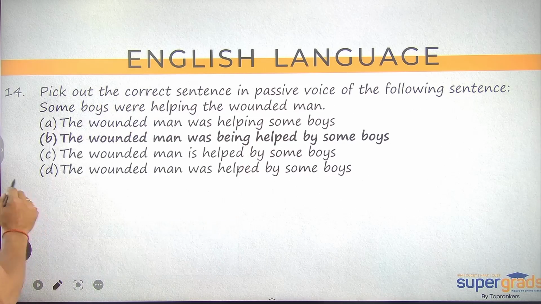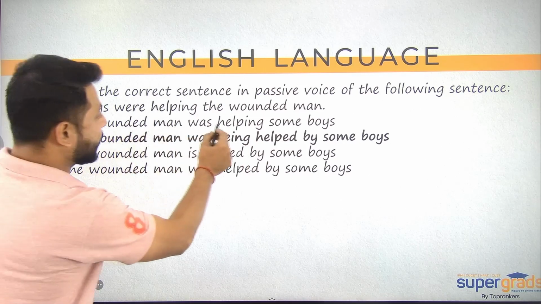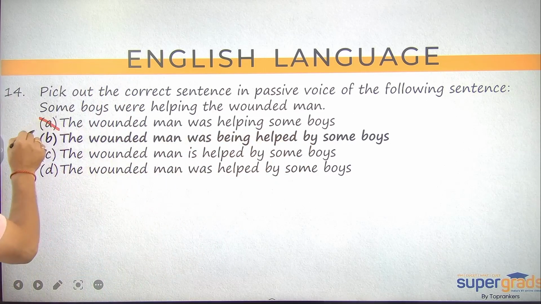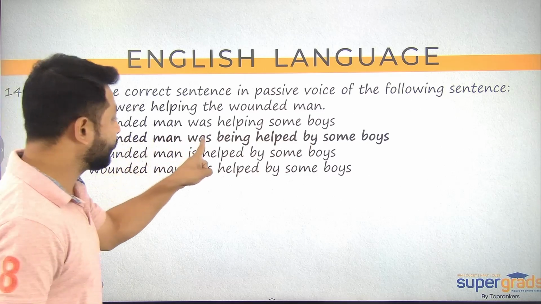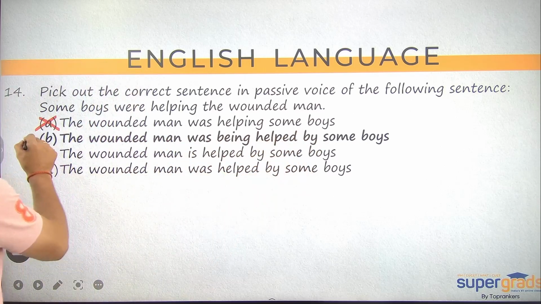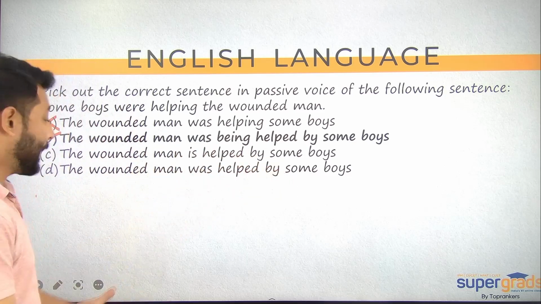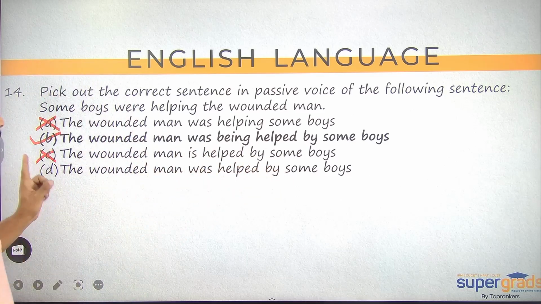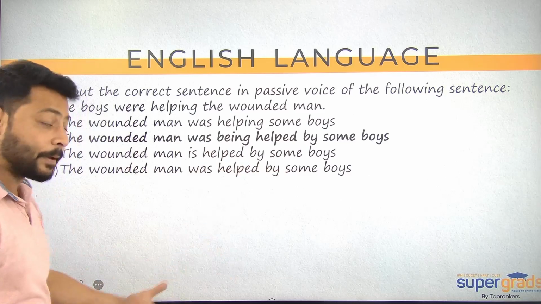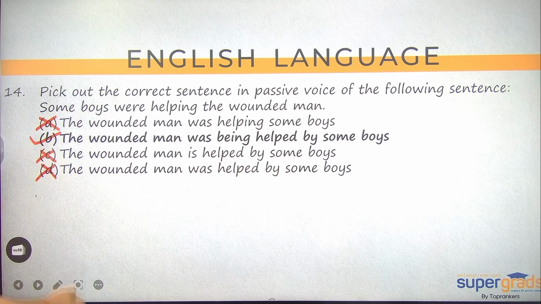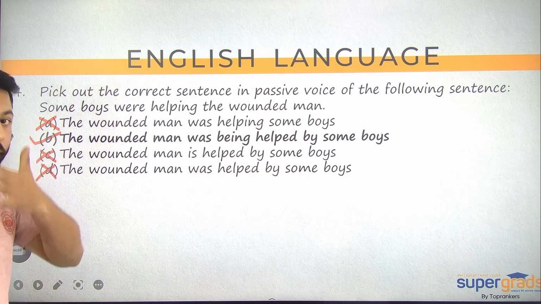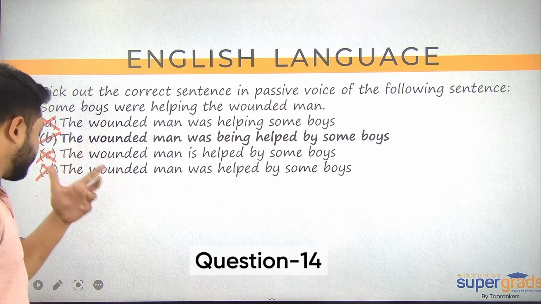All right, let's just check for this thing only कि being मुझे दिख रहा है कि नहीं दिख रहा है. So यहाँ पर यदि देखोगे, so A में there is no being, so यहाँ से A eliminate हो जाता है. B, the wounded man was being helped. So अभी मेरा soft call है ये B Bombay. C, the wounded man is helped. यहाँ पर being है ही नहीं, eliminate कर दो. D, the wounded man was helped. यहाँ पर भी being नहीं है, D Delhi भी eliminate हुआ. So correct answer option for question number 14 is B Bombay.